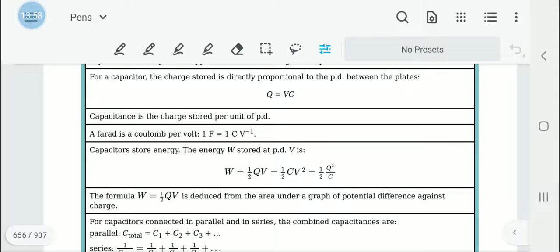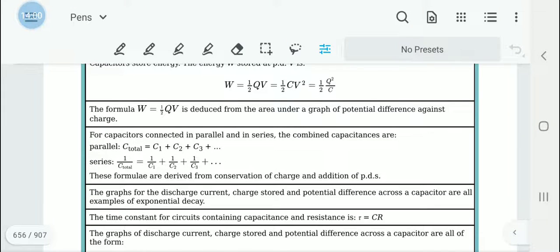Then we discussed connecting capacitors in parallel and series. Unlike resistors, in parallel we get C total by simply adding the values. But in series, 1 upon C total equals 1 upon C1 plus 1 upon C2 plus 1 upon C3.